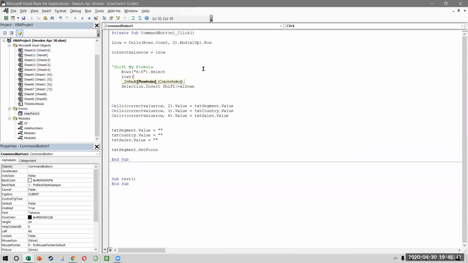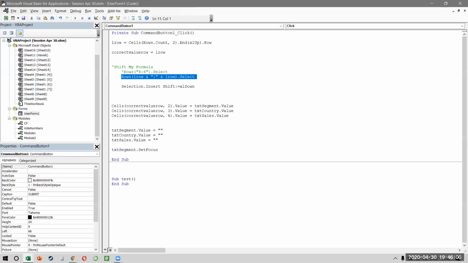So we say rows, and then we say L row, and a colon, then L row dot select. Okay, that's working perfectly. So I'm going to comment this, and I hope everybody this is clear.